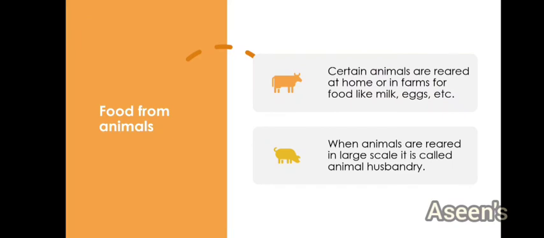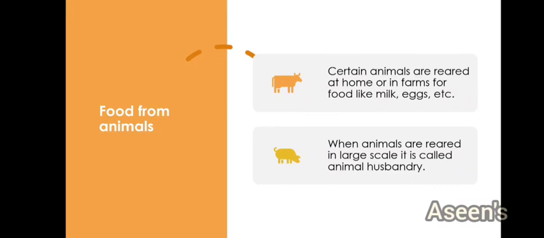Okay, so the last part, food from animals. Obviously we don't get food only from plants, we also take it from animals. It could be milk, it could be eggs, it could even be meat. It depends upon what we are collecting from the animals. Such animals which give us something in return are domesticated. We rear them in farms, specifically in farms or just at home.